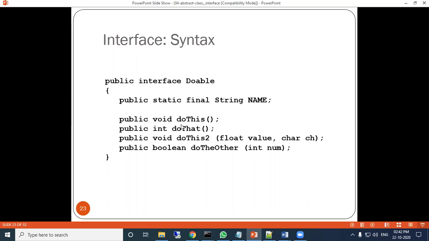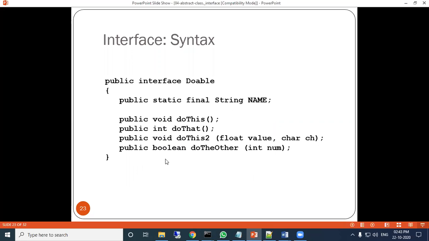Now here, doThis is an abstract method because there is no body, and a semicolon is directly written. doThat is also a method, and here the return type is void, and here the return type is int. doThis2 and doTheOther are also methods. These are four methods declared, and return types are mentioned.